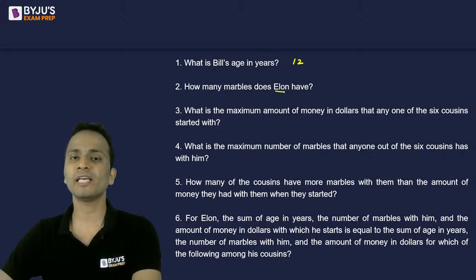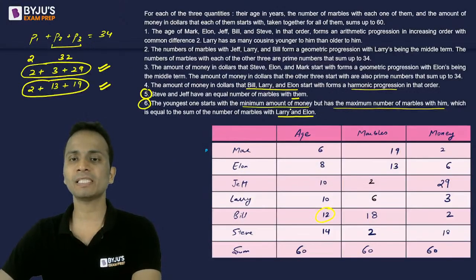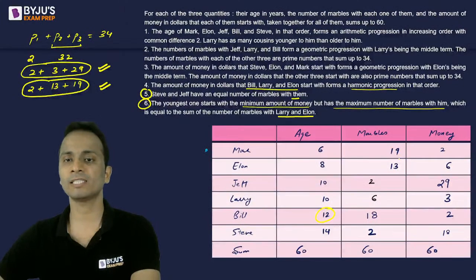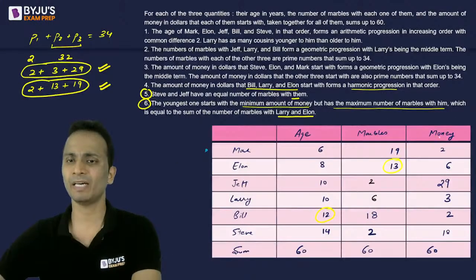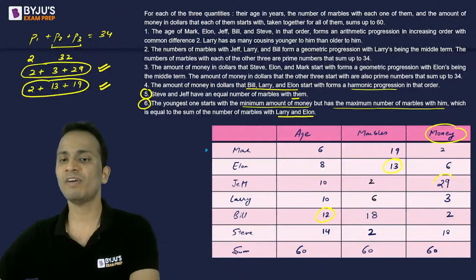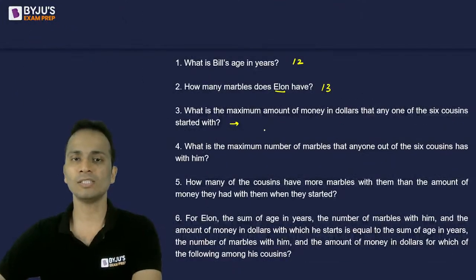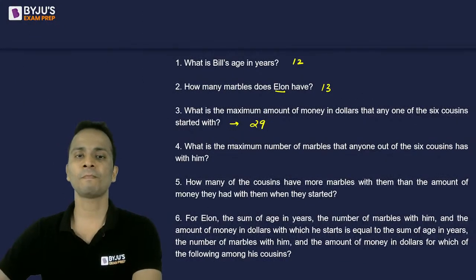How many marbles does Elon have? Elon has 13 marbles. So the answer for this question will be 13. What is the maximum amount of money in dollars that any of the 6 cousins started with? So what is the maximum money they have? Money wise, the maximum value is 29. So the answer here will be 29.